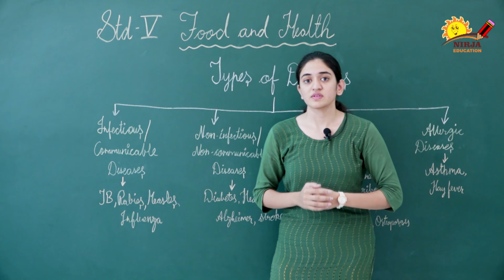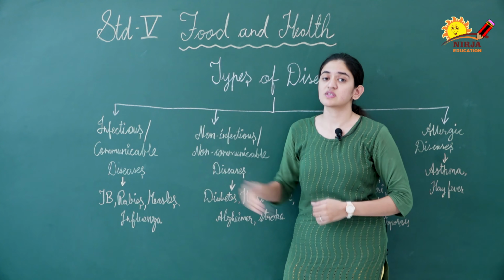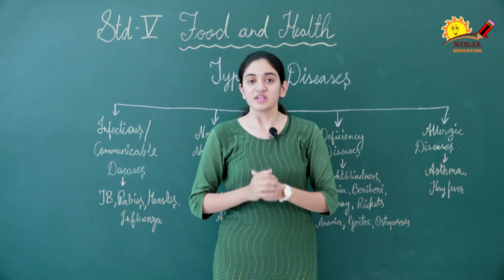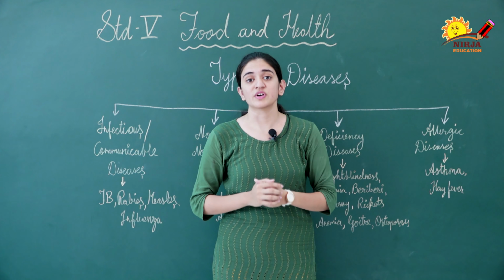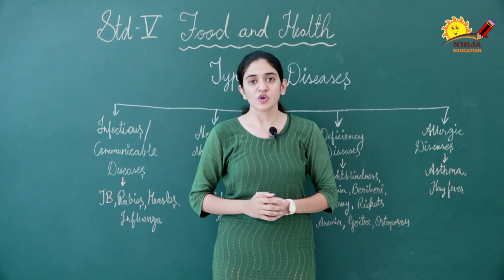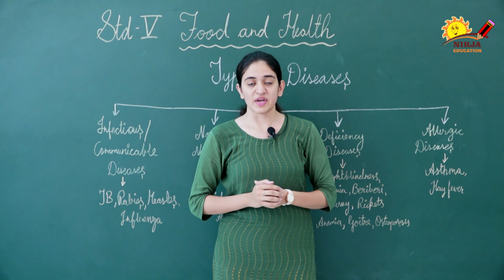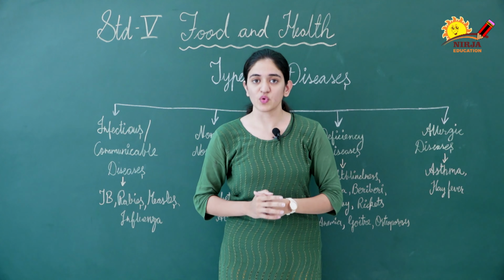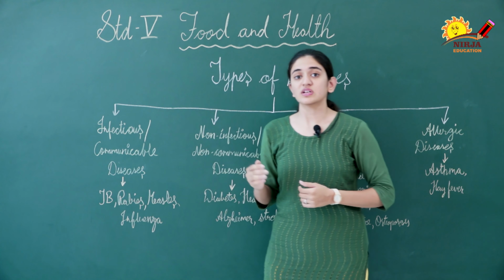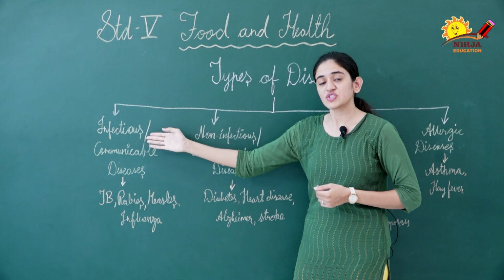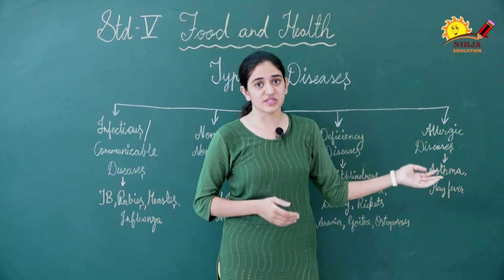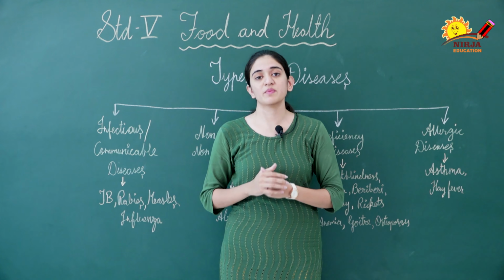So first topic is types of diseases. First, what is disease? It is a condition in which our body functions abnormally. Most of the diseases are caused by microorganisms. So mainly there are 4 types of diseases. Which are they? First, infectious disease or communicable diseases. Second is non-infectious disease or non-communicable diseases. Third is deficiency diseases. And the fourth one is allergic disease. So now we will discuss all of them one by one.